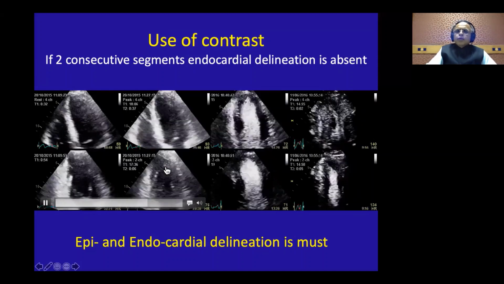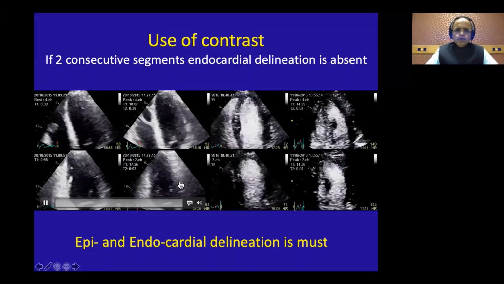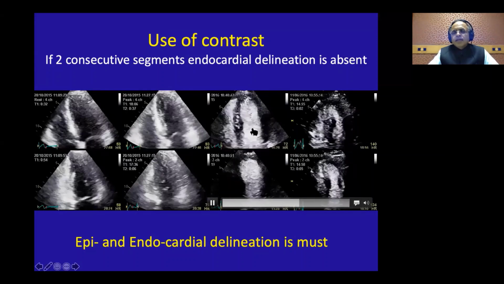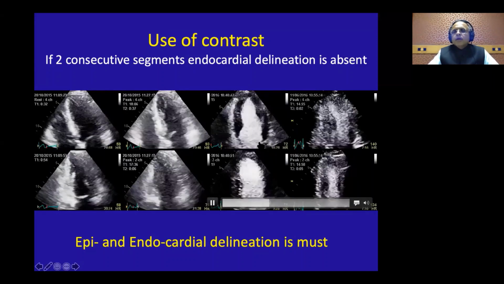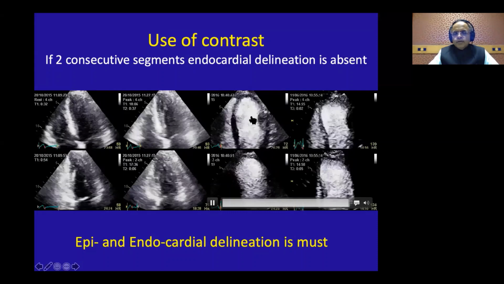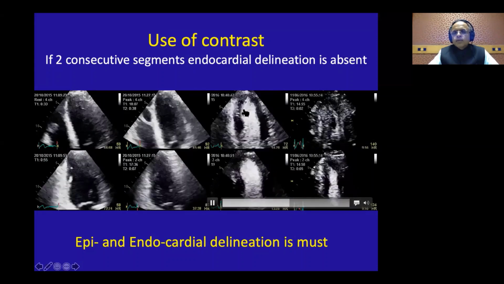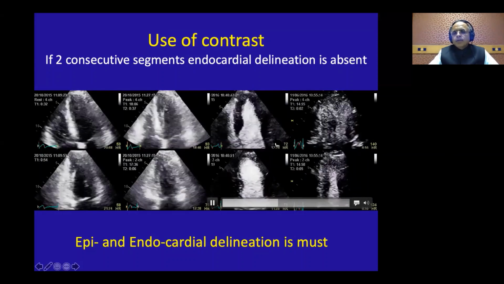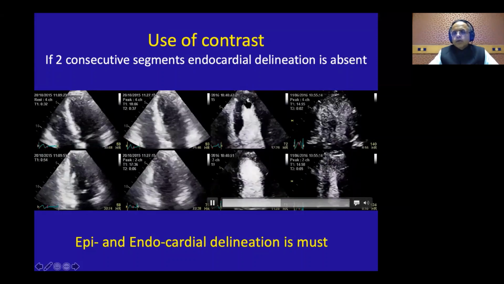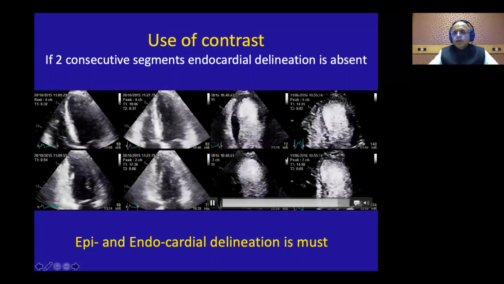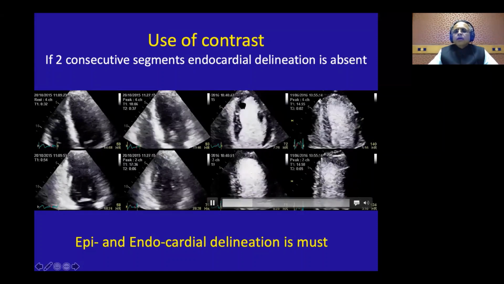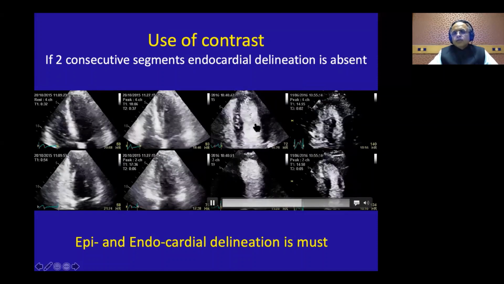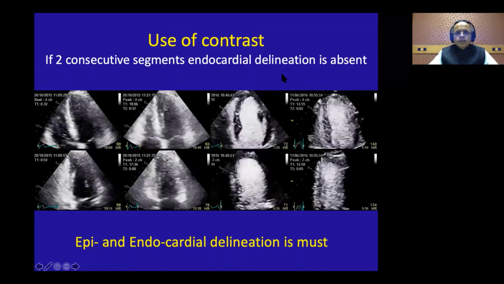Now remember, we are very, very lazy in using contrast. For cardiac MRI, it is very easy because cine MRI gives the blood contrast without giving any contrast agent. The blood just gives the contrast, so they get beautiful delineation of the endocardium, and the epicardium is also seen very well because of the MR spatial resolution. So appreciating systolic thickening is very easy in any window in the MRI. If you want to compete with MRI, start using contrast and start creating this kind of images.